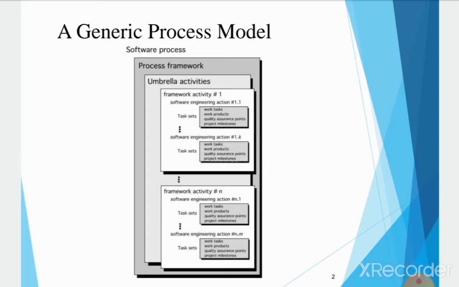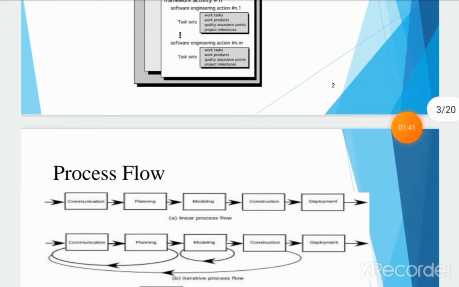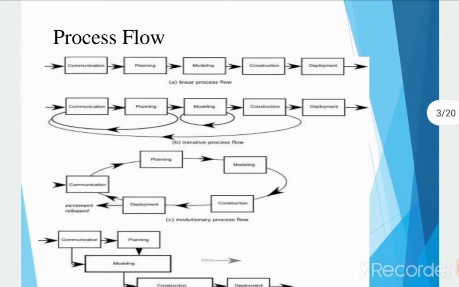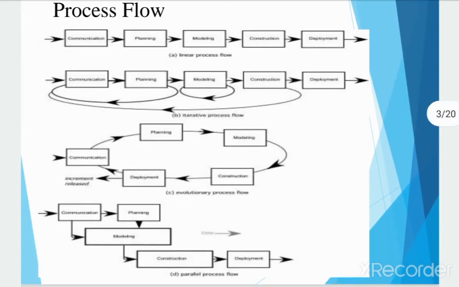In the generic process model, there are some process flows. The process flows are, suppose, communication, planning, modeling, construction, and deployment. We will see them one by one. These are also called the process framework activities. First one is the communication. This framework activity involves heavy communication and collaboration with the customer and encompasses requirement gathering and other related activities.